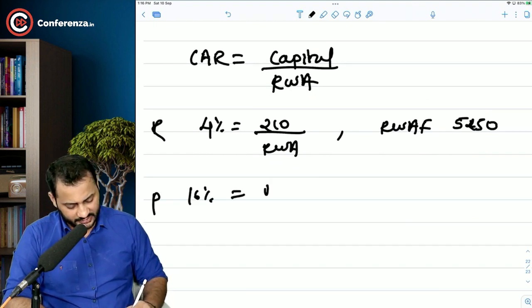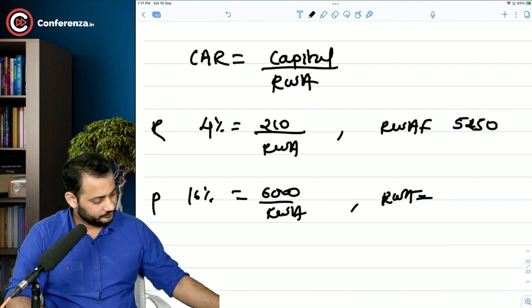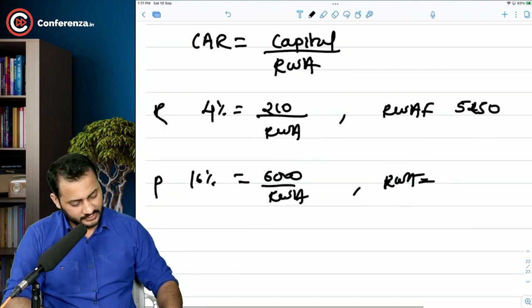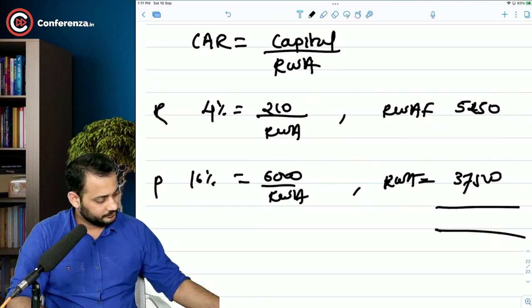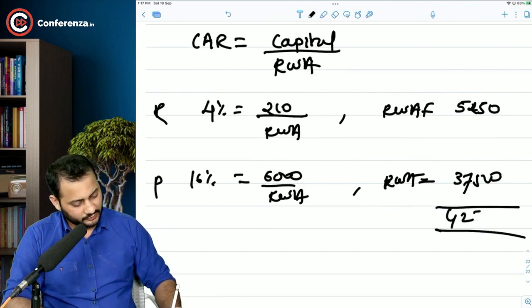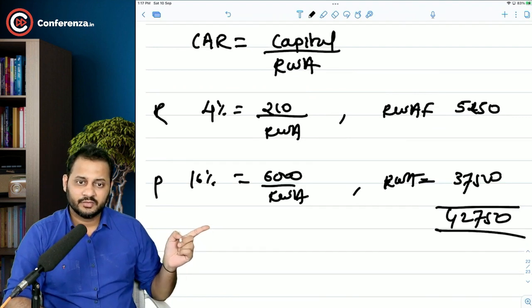16% was the CAR at 6,000 capital. So we got the risky weighted assets to be 37,500. Then we totaled this. The total of this was 42,750. So this will be the risky weighted assets under the merged company.